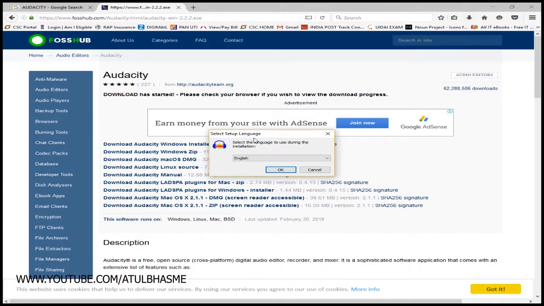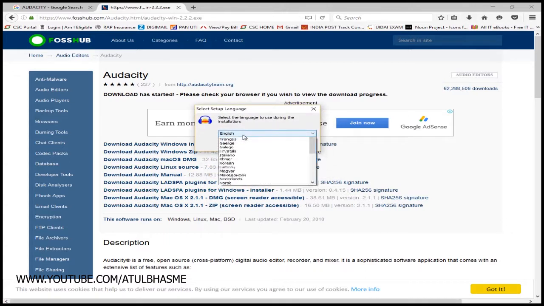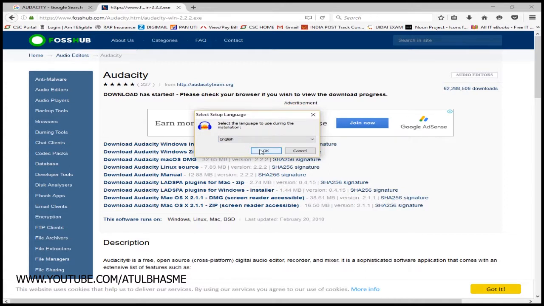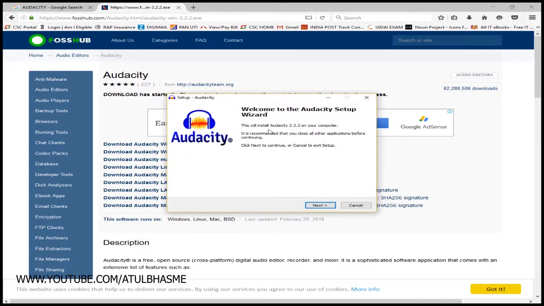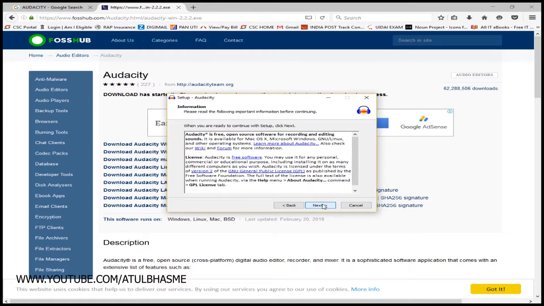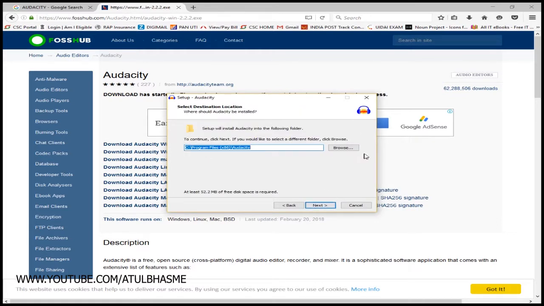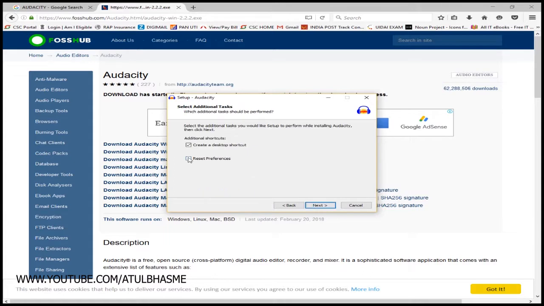Now this dialog box will appear. Select your language. If you are from another country, click here and select your language. I am selecting English and click OK. Then click next. Nothing to change here. Click next. And if you want to create a desktop icon, click here, or uncheck this box. Then install.